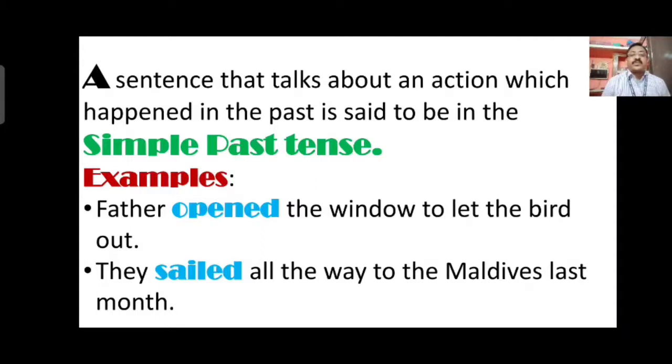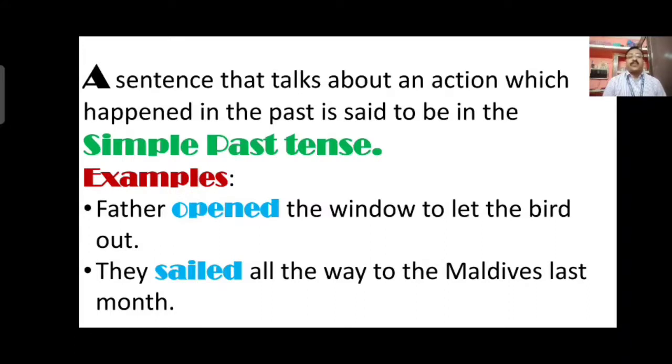Two examples I have written here, children. Father opened the window to let the bird out. They sailed all the way to the Maldives last month. Here you can see the actions opened and sailed are having ed to them. Open also having ed, opened; sail also having ed, sailed.